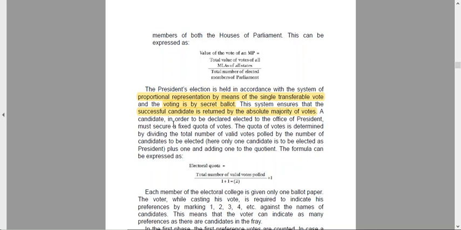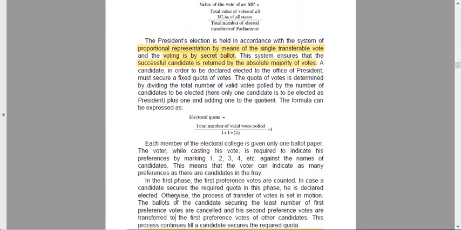So a candidate, in order to be declared elected to the office of president, must secure a fixed quota of votes. The quota of votes is determined by dividing the total number of valid votes, that is the valid votes of all the MPs, MLAs, all those elected members that we were talking about who have cast the vote, divided by the number of candidates to be elected. So we just want one candidate to be elected for the seat of president. So upon 1 plus 1, as the quotient that we are adding. That is the formula, and it can be expressed like this.